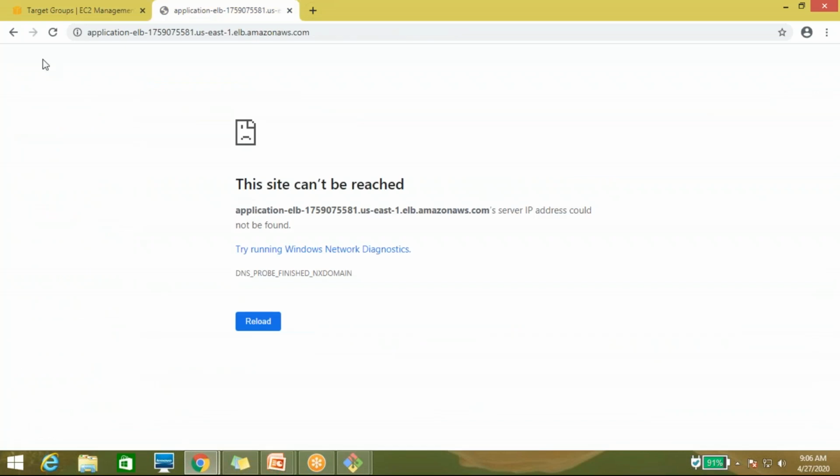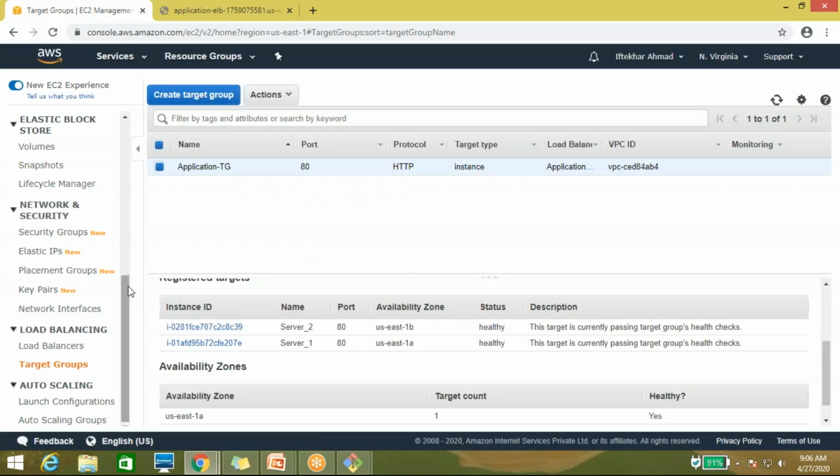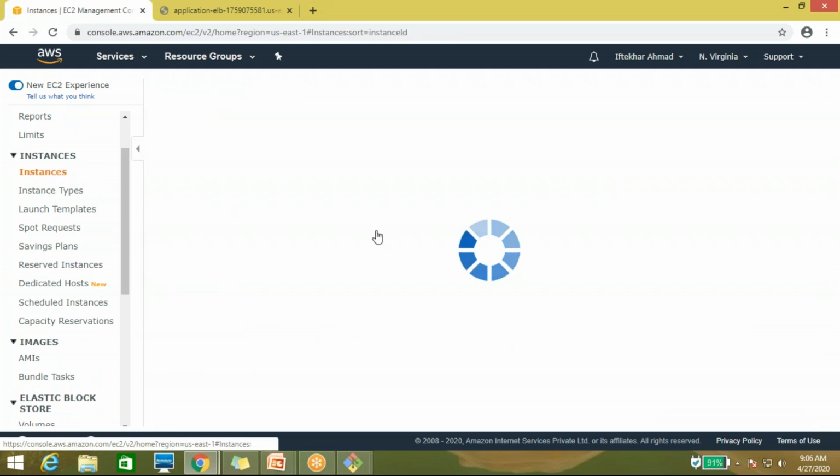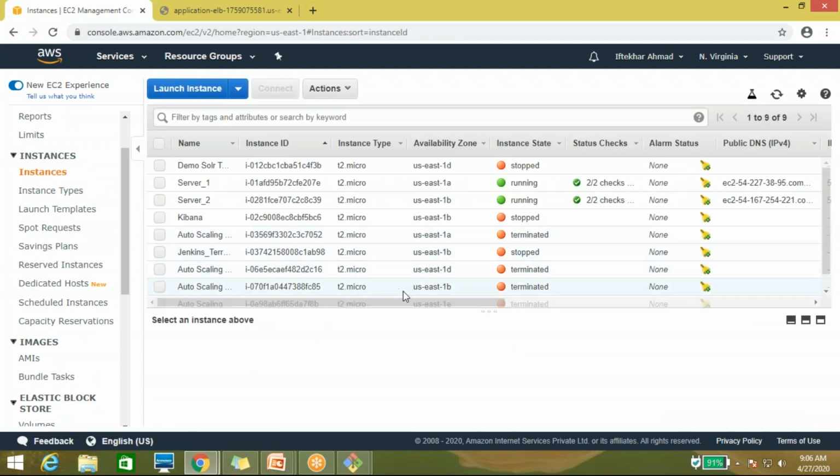It's healthy. No, let me check. It's not moving the traffic. Why is it not moving the traffic? Let me check. It is in the same availability zone, US East 1A and US East 1B. Okay, so the availability zone is the same.